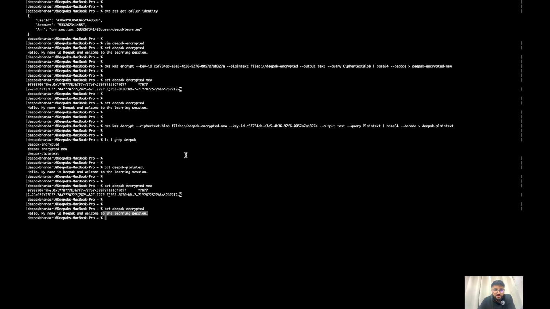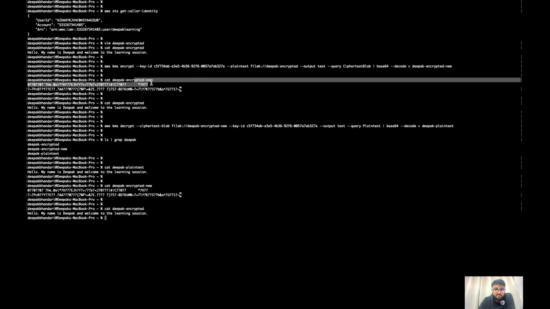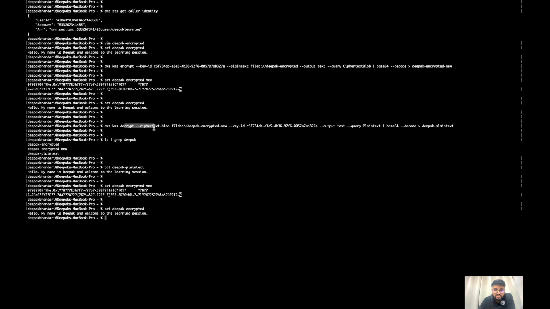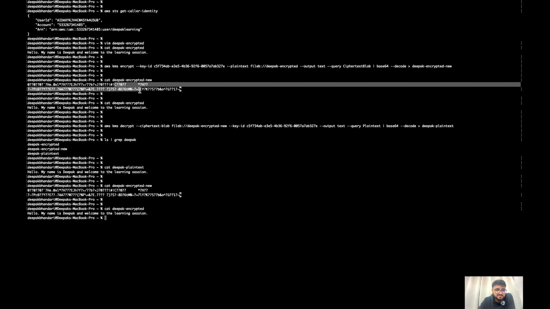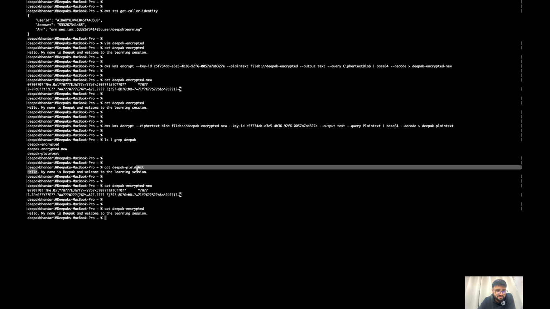So what I did was I had this encrypted file which I created here with the encrypt command, and then I decrypted it and saved all the contents to the Deepak plaintext.txt file. And what happened is it just decrypted this message into the simple phrase which it expected, right? See this one.